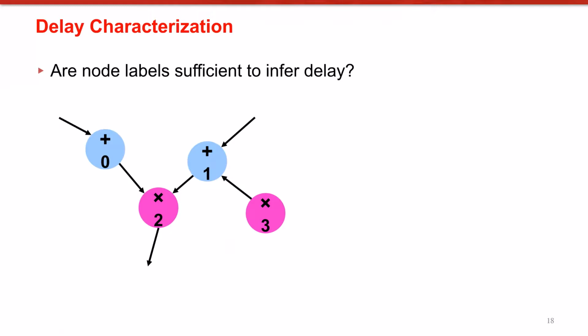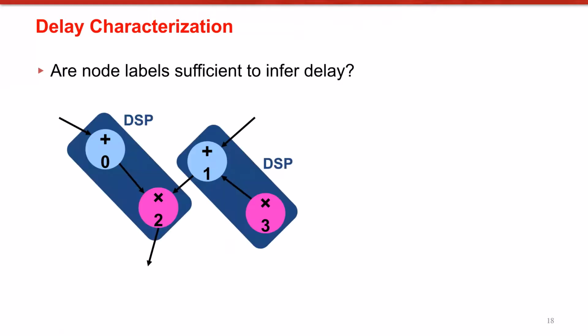And this has a direct impact on timing because if node 2 gets clustered with node 0, that means operation 1 belongs to another DSP block. So delay from B to C, which crosses 2 DSP blocks, is higher than the delay from A to C, which crosses 1 DSP block.